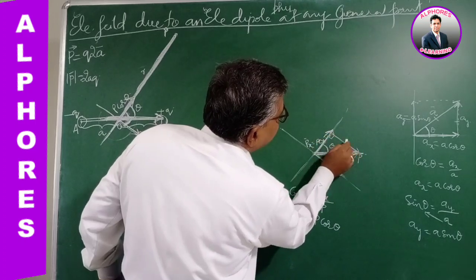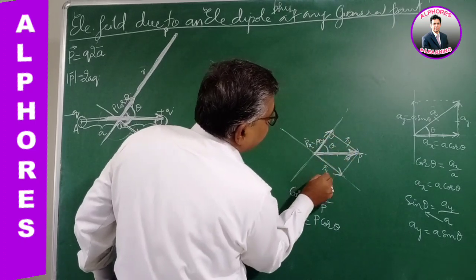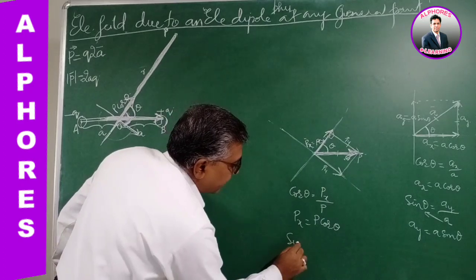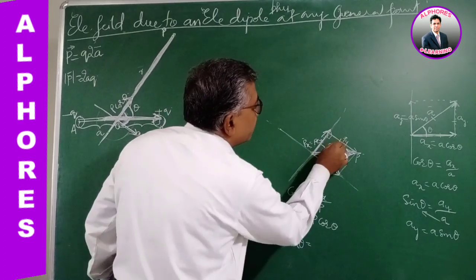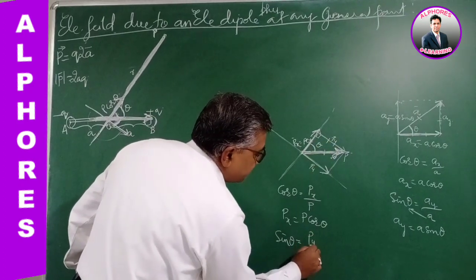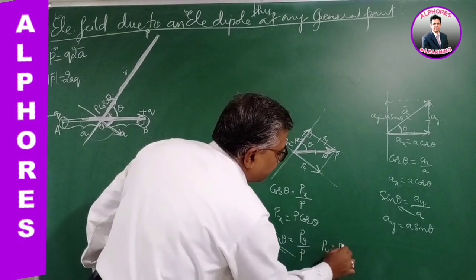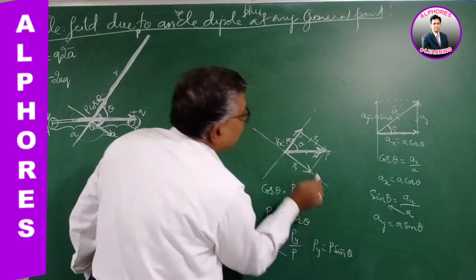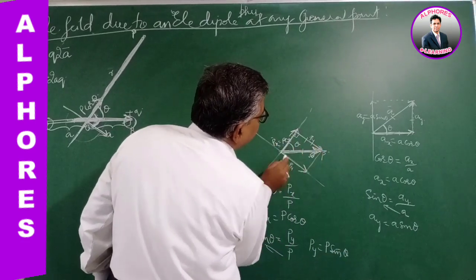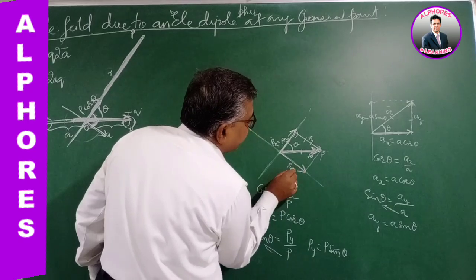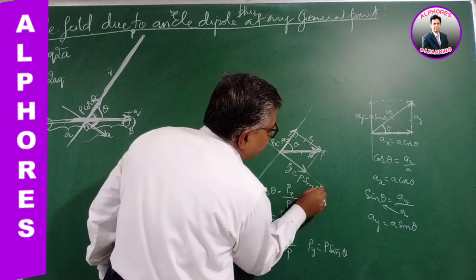So this is Py. Now again, sin theta is equal to opposite by hypotenuse, that is Py by P. Cross multiplying, I get Py is equal to P sin theta. So this perpendicular component I can write as P sin theta.